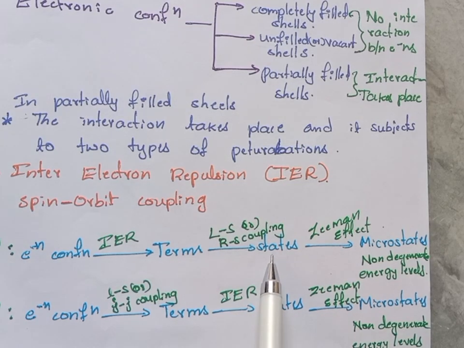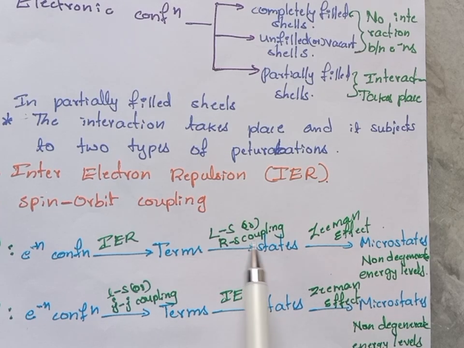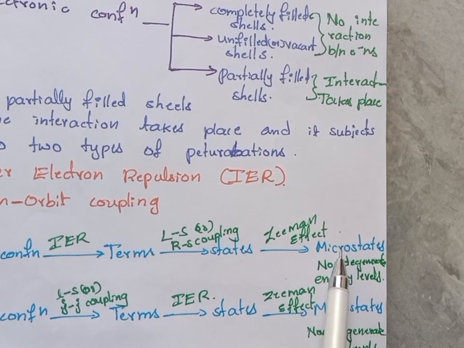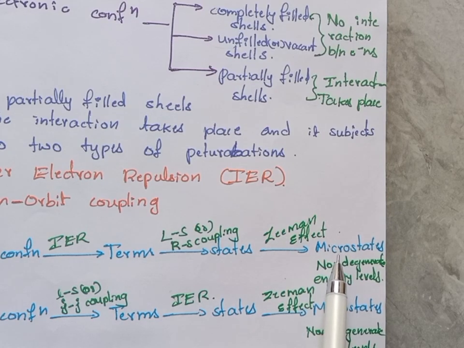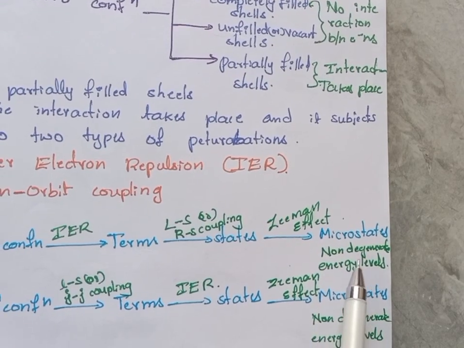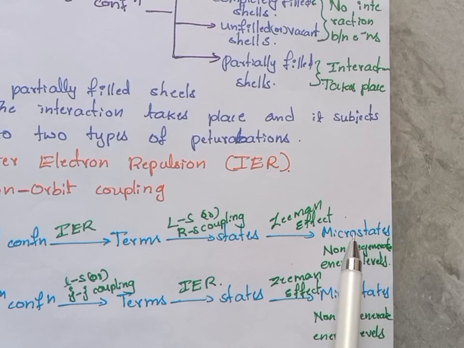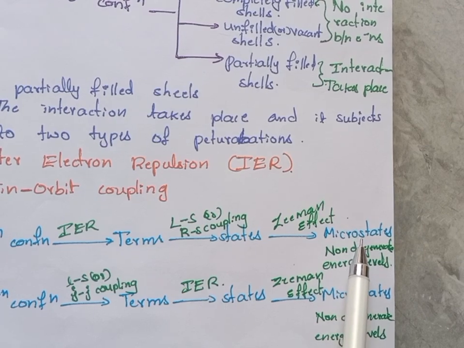Terms will split into states due to LS coupling or Russell-Saunders coupling, that means spin orbit coupling, and the states will split into microstates. This is the next level of energy levels, due to the Zeeman effect. That means by applying an electrostatic interaction, the states will split into microstates, where these microstates are non-degenerate energy levels. That means no further splitting of energy levels from the microstates. This is the last level of splitting of the electron configuration.